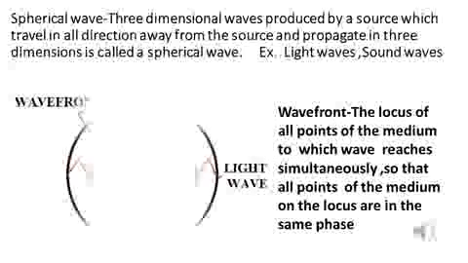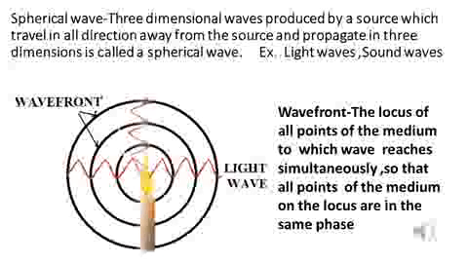Students, then we see what is meant by a three-dimensional wave. A wave which travels in all directions away from the source and propagates in three dimensions. That means along x-axis, along y-axis, and along z-axis. And examples of three-dimensional waves are light waves and sound waves, because these waves propagate in all directions.